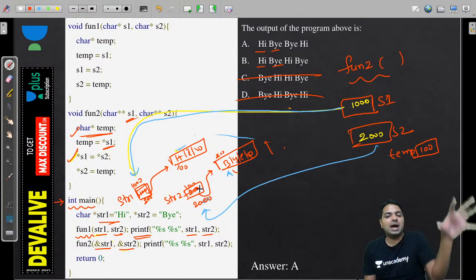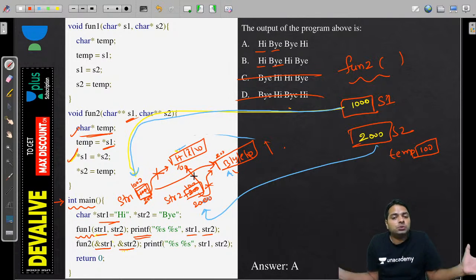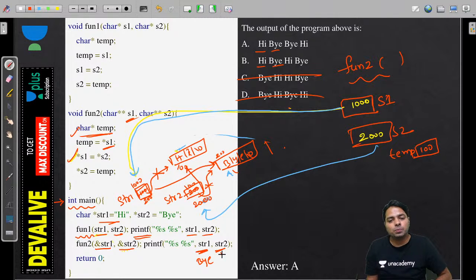And when you come back, 100 means it's this one, 200 means this one. They have changed their locations. You can do that. You are not changing the content of the string, but you can pass this address to anybody. So when you come back, str1 is actually pointing to "bye", and str2 pointing to "hi", because you have changed str1 and str2, guys. str1 and str2 you can change.